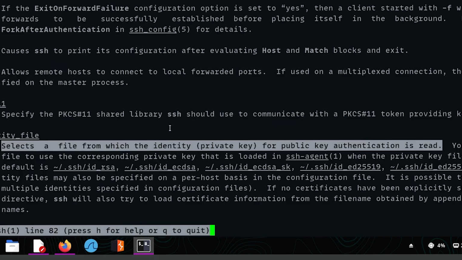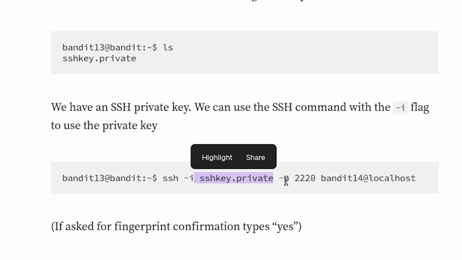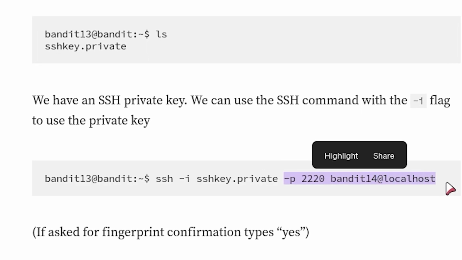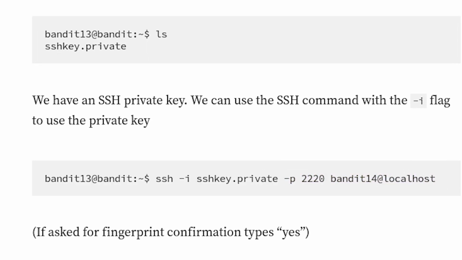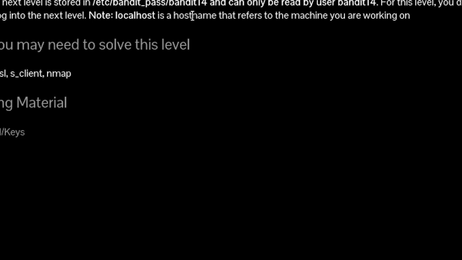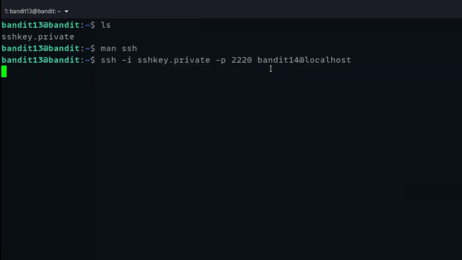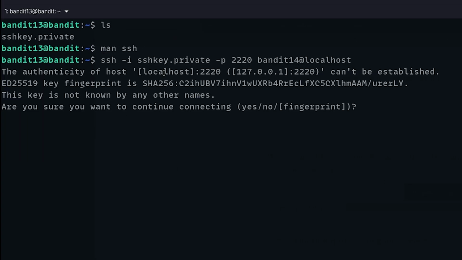Okay, that's cool. So how did this guy format the whole thing? Bandit13, yeah, ssh -i the file name, then -p the port, bandit14@localhost. Oh, okay. They did say localhost is a host name that refers to the machine you're working on. Okay, I'm just going to yoink this, then I'm going to paste it here. The authenticity of this host can't be established. This key is not known by any other names. Are you sure you want to continue? Yes, I do. Oh, I wrote yes.